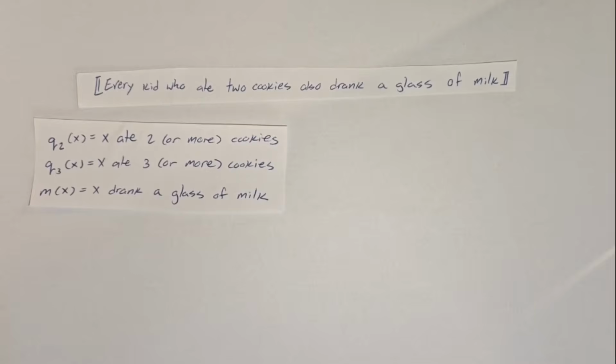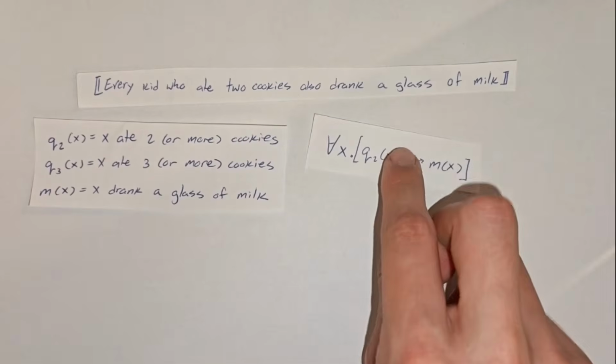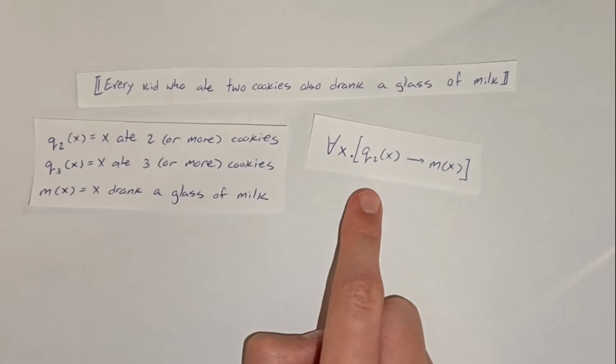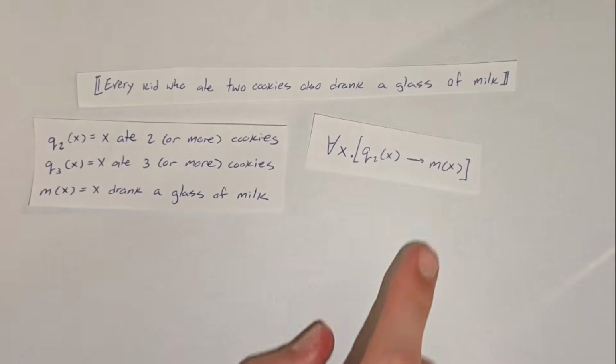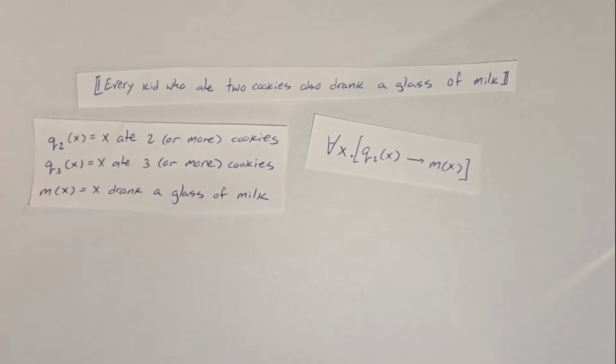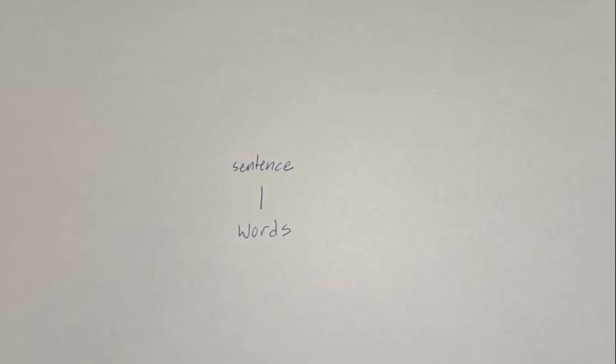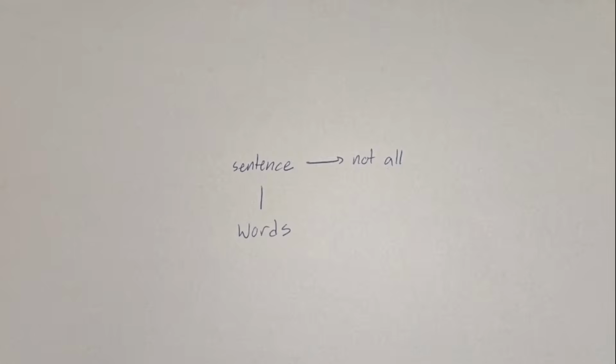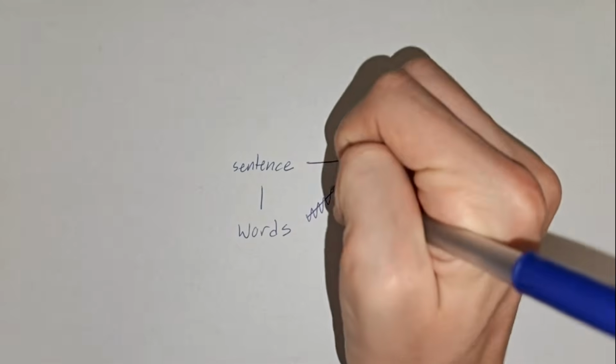Under these definitions, we would denote the meaning of our sentence something like this. Every kid who ate 2 or more cookies drank a glass of milk. However, under the assumption that 2 trivially means 2 but not 3, we get a meaning like this, which only claims that the kids who ate precisely 2 cookies drank a glass of milk as well. And these cases provide some pretty strong evidence that this extra not more meaning is computed at the sentence level, rather than it being part of the word itself.